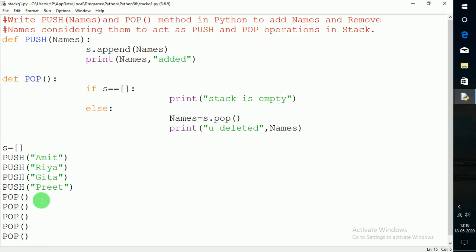To show that because I pushed 4 names in this stack, I want to pop these 4 names, and after that when the stack gets empty, it will print the message stack is empty for the 5th pop function. So now I am going to run this program.